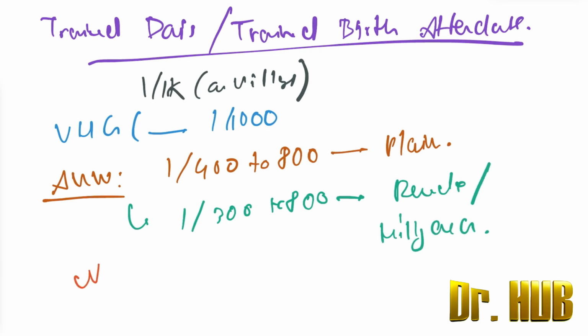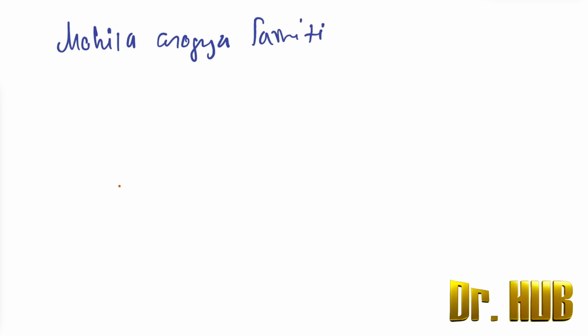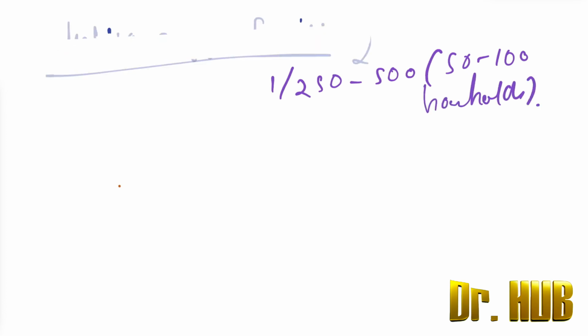Next, we will look at the nurse. The nurse is going to be 1 per 5000. Then lastly, there is the Mahila Arogya Samiti. This is going to be 1 per 250 to 500, so it covers about 50 to 100 households.